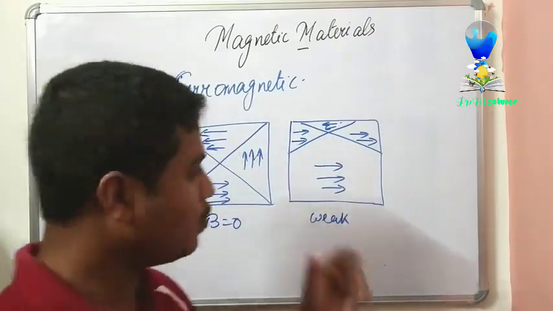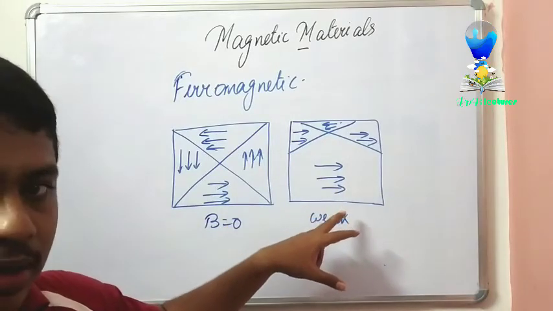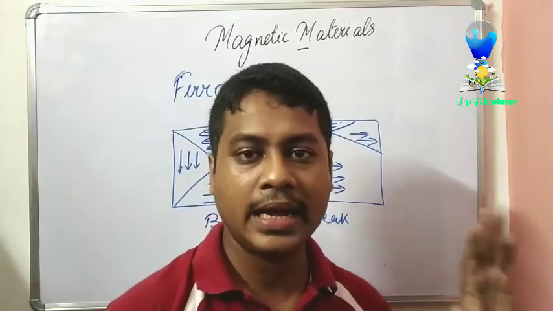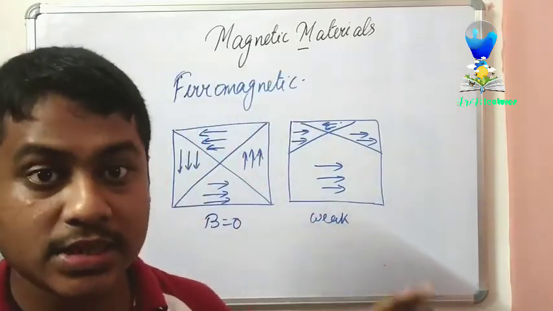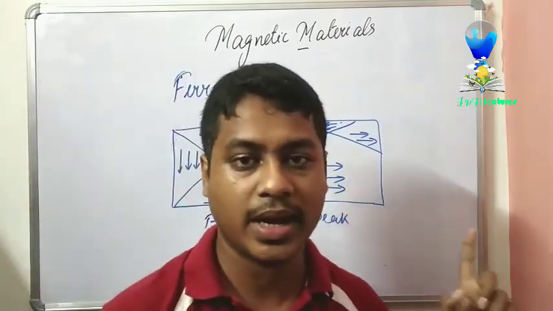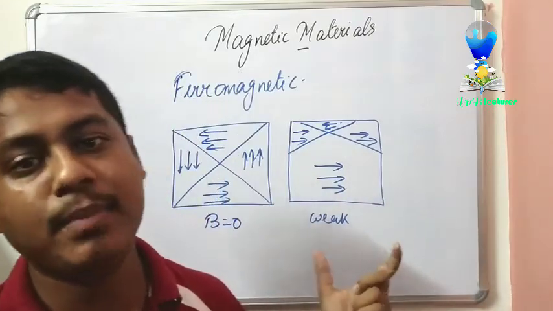In the weak magnetic field, most of the atoms in the domains making the boundary align along the direction of the magnetic field, but you can still see the above one is not aligning in the direction of the magnetic field. This means that it is not completely magnetized.